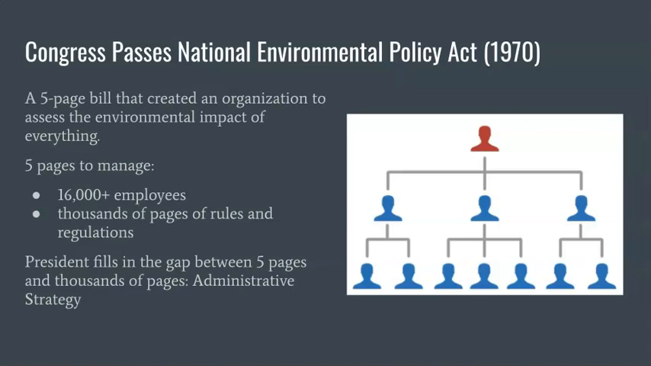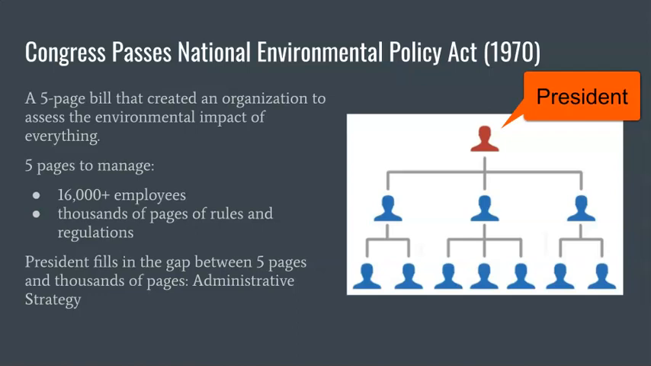Congress creates things, and the president executes them or administers them or manages them, if you think of it in terms of a business. And so here's an example. In 1970, Congress passed the National Environmental Policy Act. This bill was about 5 pages, and it gave the government, or the president, because the president is the one who has to implement it, the authority to assess the environmental impact of basically everything, anything that goes on. And it was about 5 pages.